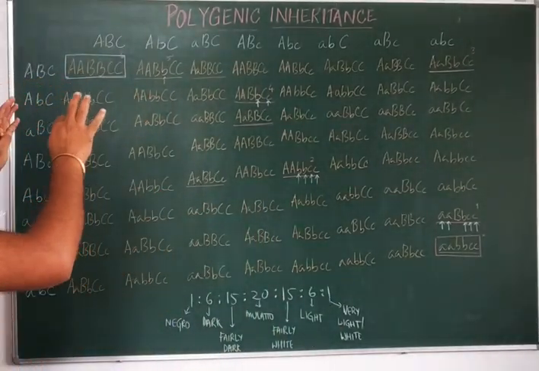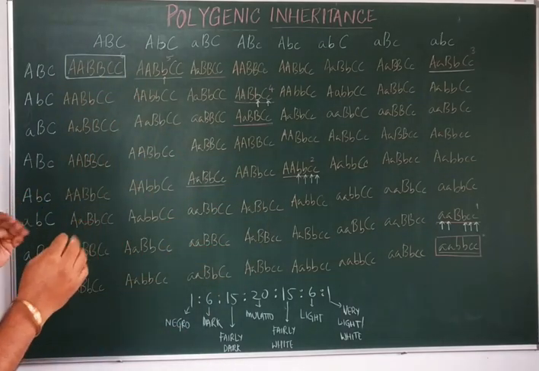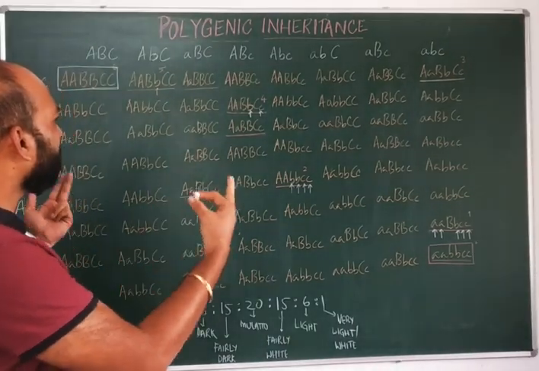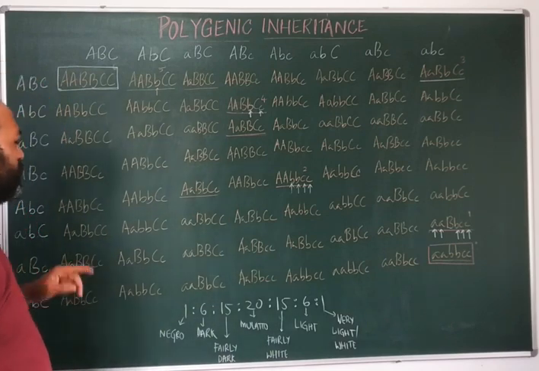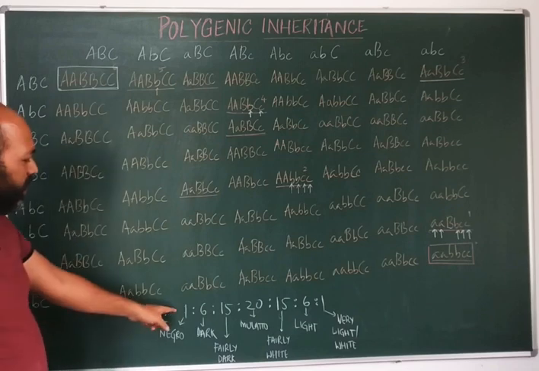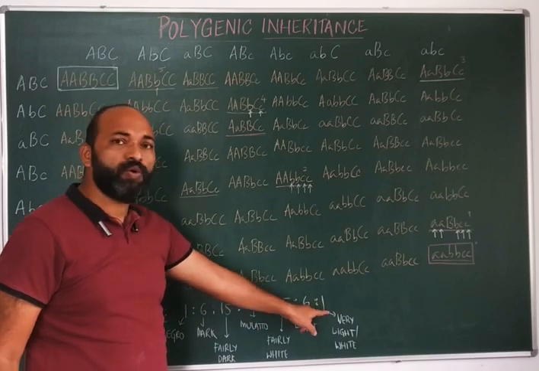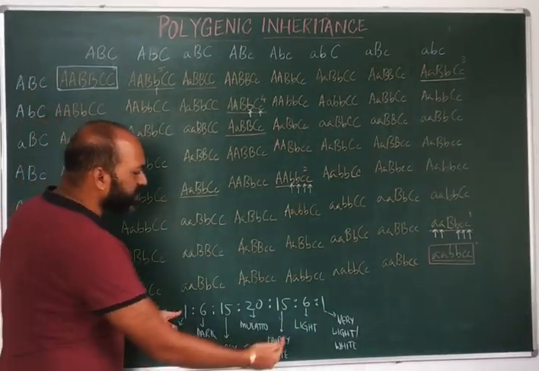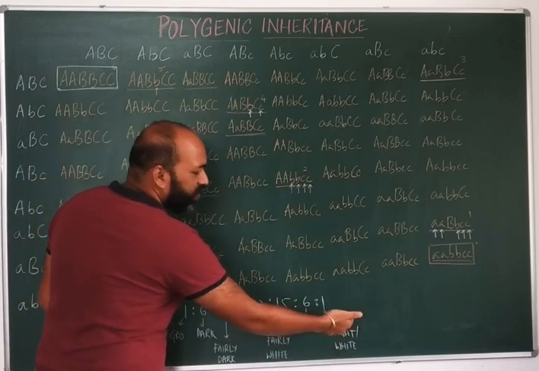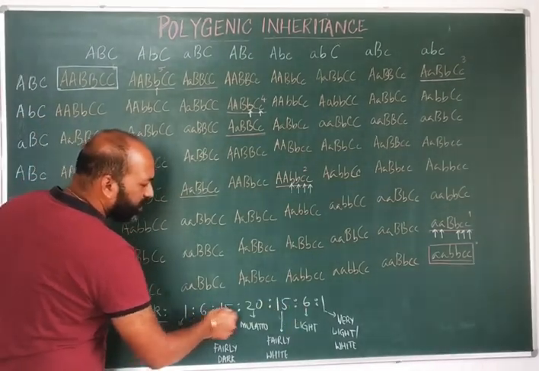So when we have this particular chart where 64 different genotypes are seen, based on the color they exhibit in their skin, the phenotypic ratio is given as 1:6:15:20:15:6:1, where the 2 extremities are negro and very light or white in color. Okay, so here there is the presence of intermediate forms.